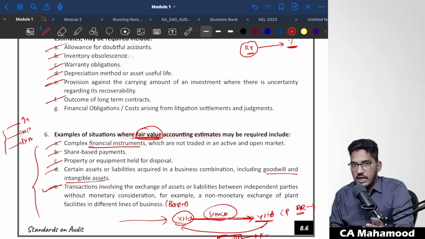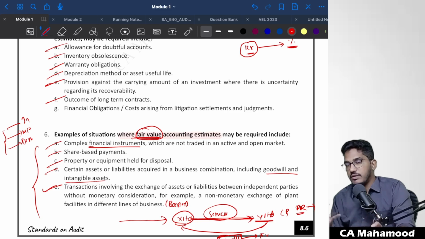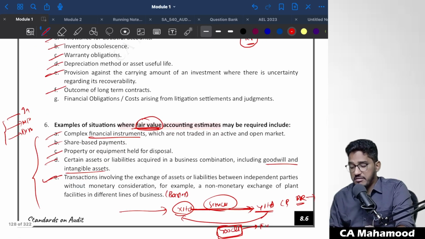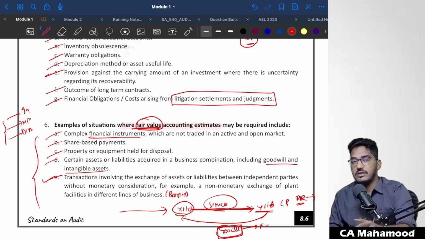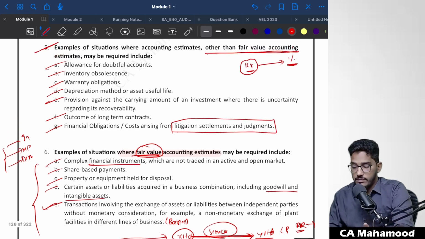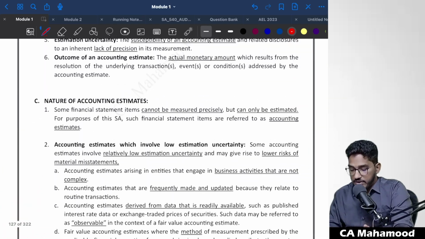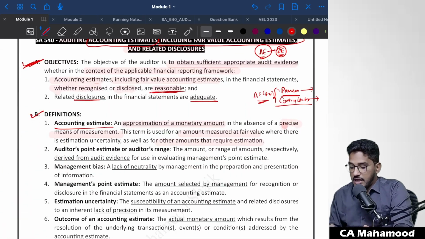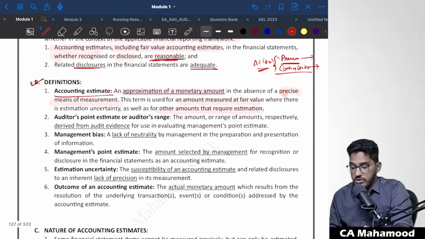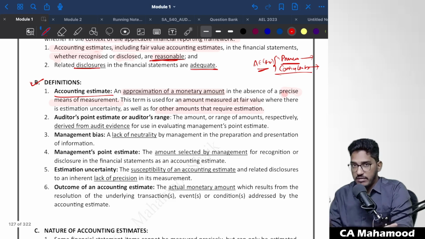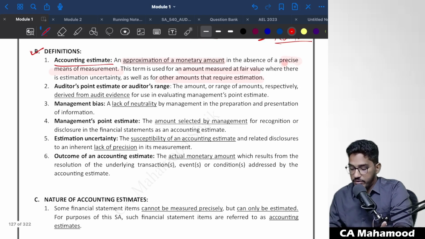Outcome of long-term contracts: when the company is having a long-term contract, out of that they have to create a provision. That is also an example of an other than fair value accounting estimate. Or financial obligation cost arising from litigation, settlement and judgments. This is also one example where other than fair value accounting estimates will be used. So that's what they are telling in the definition. The definition says accounting estimate is an approximate monetary amount in the absence of precise measurement, and it can be of two types: which require fair value, and which do not require fair value.